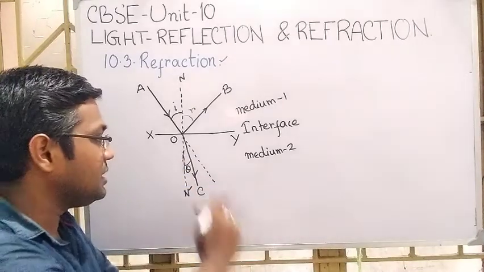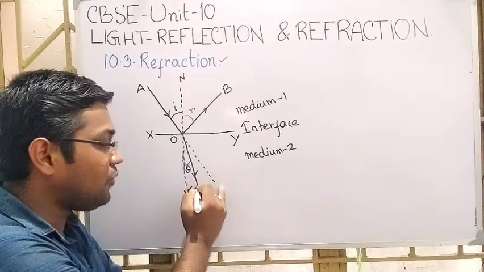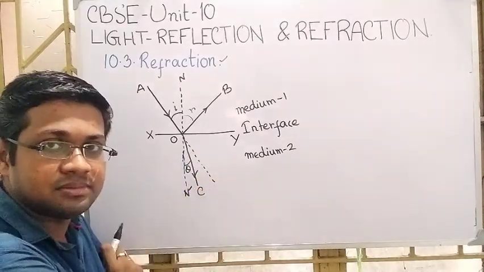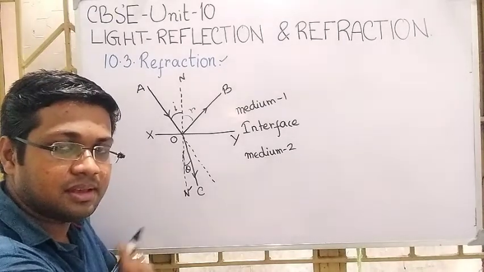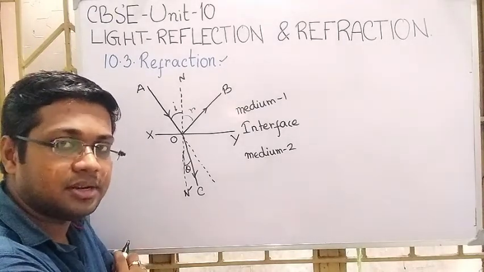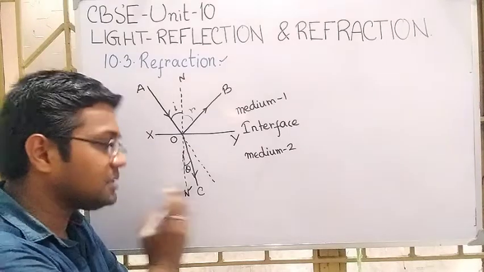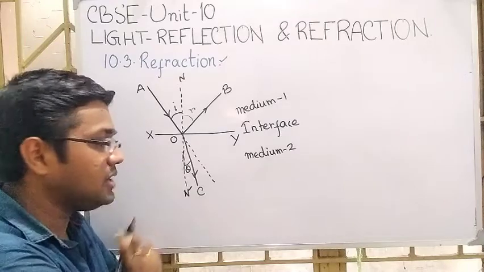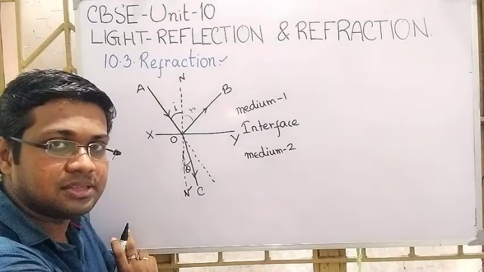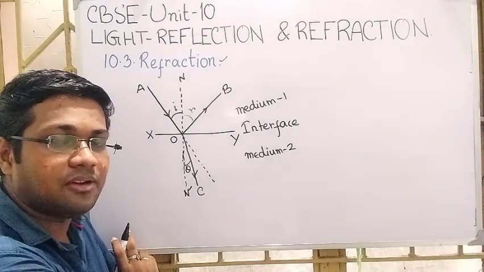But we have seen that the light ray does not follow the same path. The light ray changes its path. That is one important characteristic. Similarly, the angle between the refracted ray and the normal at the point of incidence is called the angle of refraction.